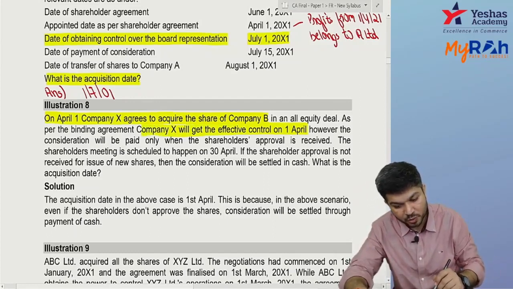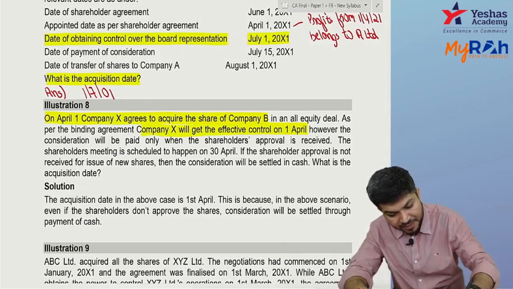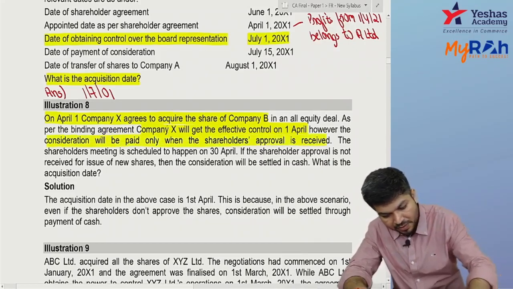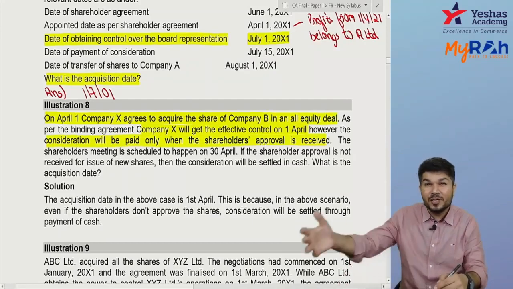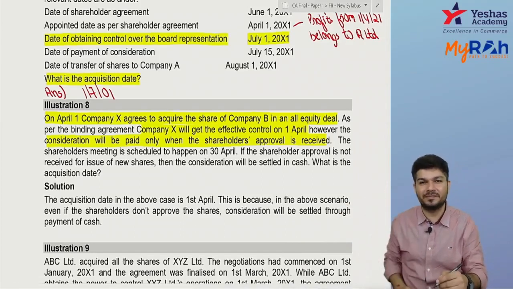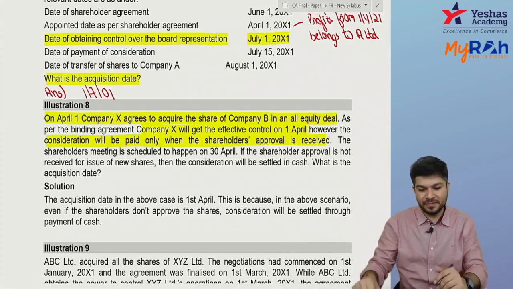However, the consideration is to be paid only when shareholders' approval is received. It's an all equity deal. What is an all equity deal? I acquire all your shares by giving my shares. I'm not giving cash. I'll take your shares, I'll give my shares.